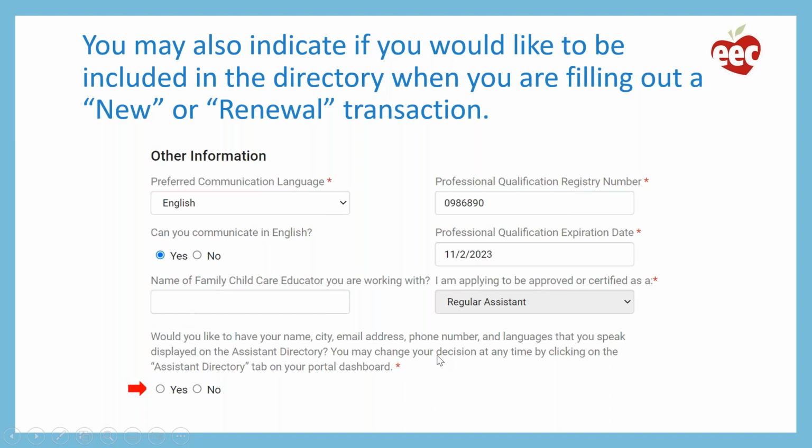So we will be adding this information and this question down at the very bottom of that first page of the transaction. And again, we're asking the assistant if she would like to have her name, city, email address, phone number, and languages displayed on the assistant directory. So here she would click yes or no. If you indicate your choice to EEC in this manner, your choice does not take effect immediately. It will take effect once your transaction has been completed and closed by EEC staff.